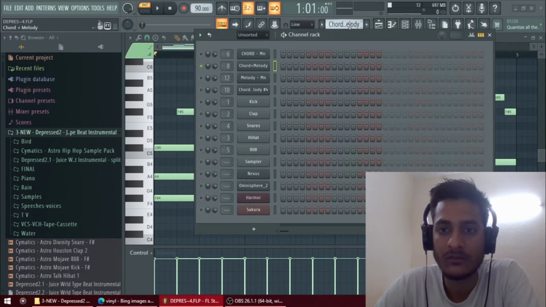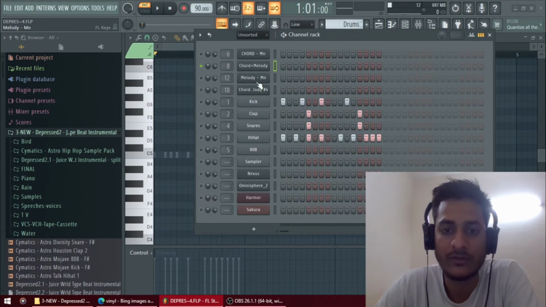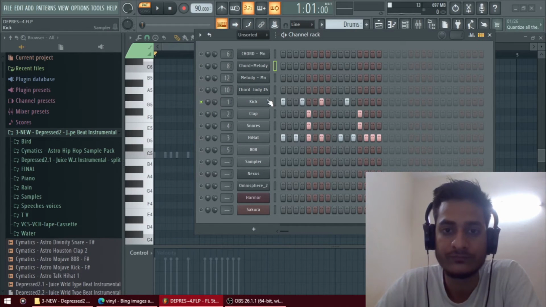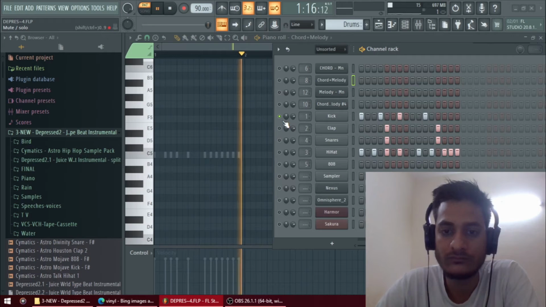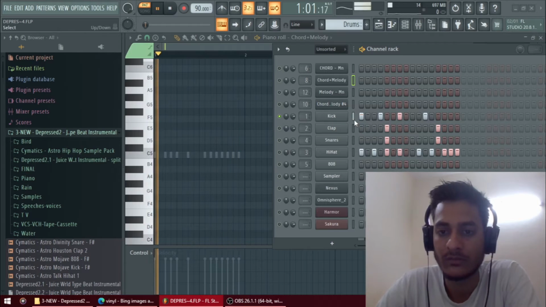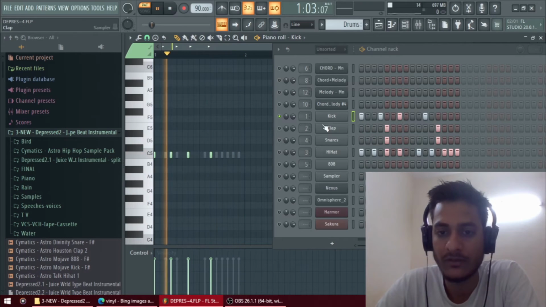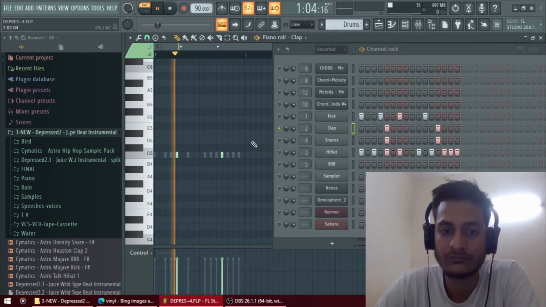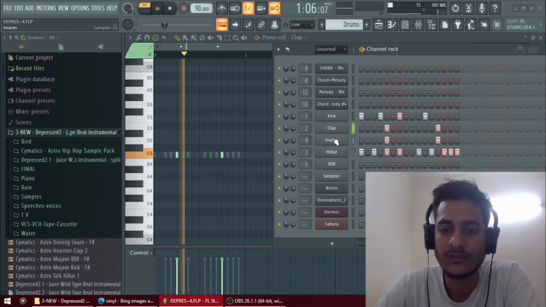And for the drums, where are the drums? Yeah, these are the drums. Let me show you the kick separately. That's how the kick looks. Let me show you the clap. That's the snares.